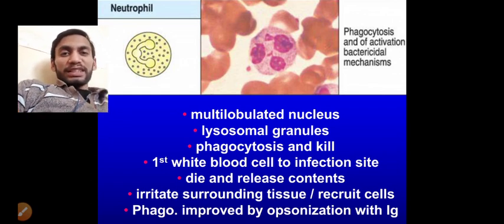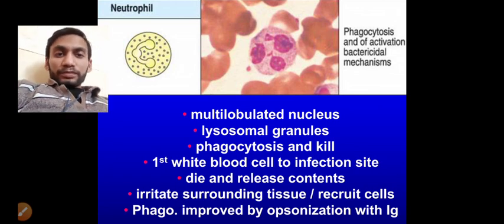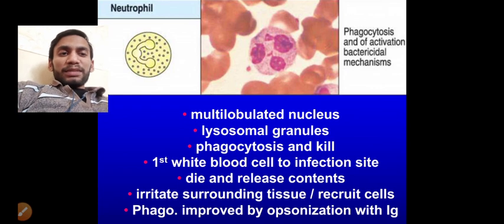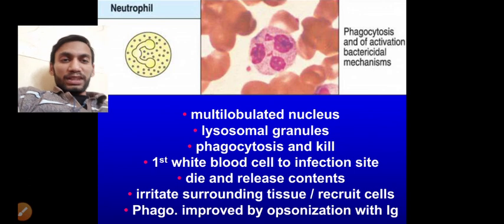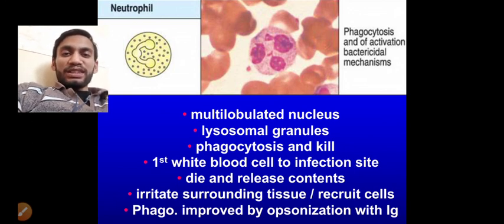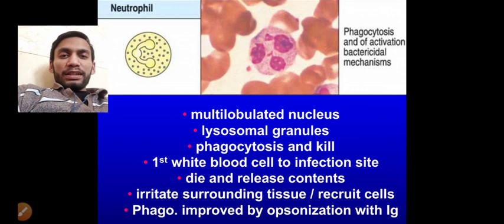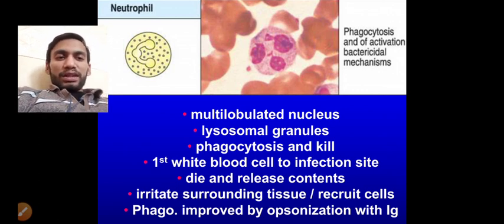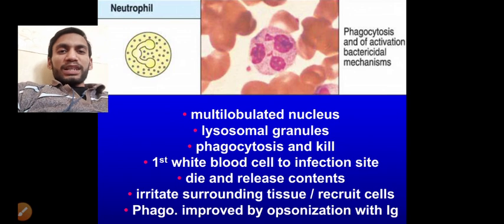I'm going to go into this detail in internal medicine when we talk about the cancers caused by these cells. So, white blood cell to the infection site, they die and release content. They are killing the pathogen. They have a bactericidal nature by releasing content, and the released content is mainly oxygen radicals or the superoxide ion or peroxide ion. Remember, these released contents are not able to kill the pathogen if the bacteria have enzymes like superoxide dismutase or the peroxidase.